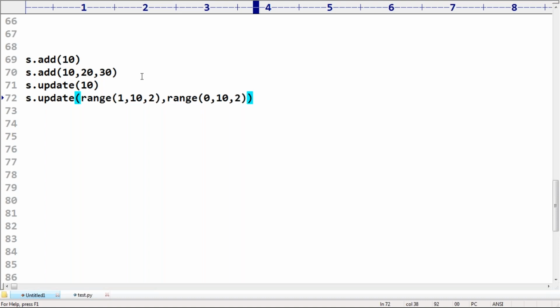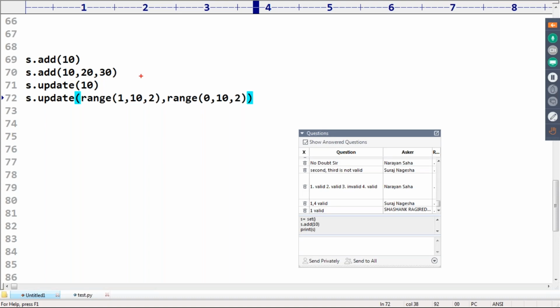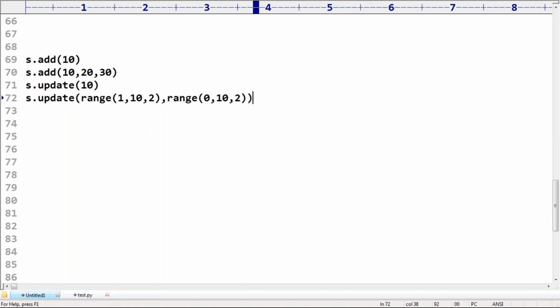Among these four, can anyone tell which are valid and which are invalid? Obviously, the first one is 100% valid. The second one is invalid, because add is always going to expect only one argument but not three arguments. Next, update with an int value is wrong, because update never takes an int value; it always expects some iterable sequence. But the last one is valid, because two ranges, first sequence and second sequence, can be taken. So the first and the last are valid; the second and third are invalid.